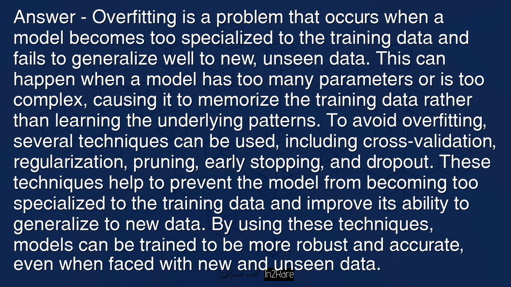To avoid overfitting, several techniques can be used, including cross-validation, regularization, pruning, early stopping, and dropout. These techniques help to prevent the model from becoming too specialized to the training data and improve its ability to generalize to new data. By using these techniques, models can be trained to be more robust and accurate, even when faced with new and unseen data.